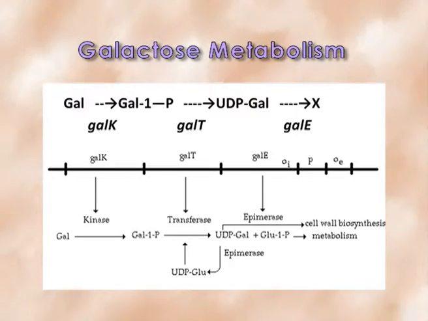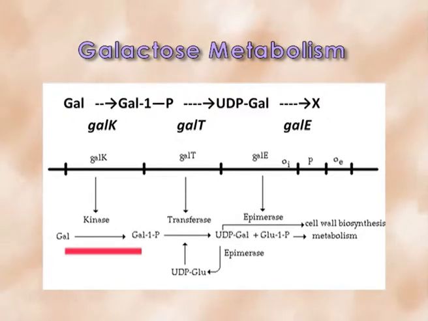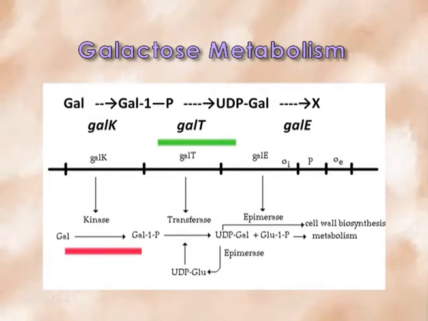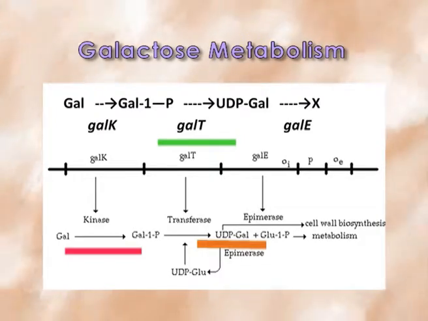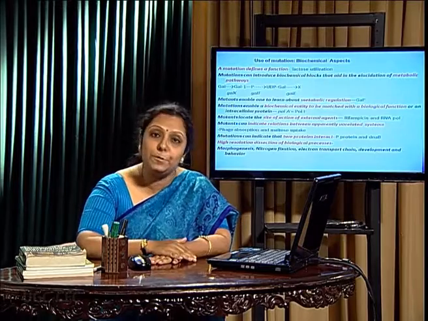When 14C galactose is accumulated, galactokinase is mutated, which is responsible for converting galactose to galactose 1-phosphate. And the GalT gene product is responsible for the conversion of galactose 1-phosphate to UDP-galactose, which is getting converted by the GalE gene product, the epimerase. So in this way, the total biochemical pathway can be elucidated.